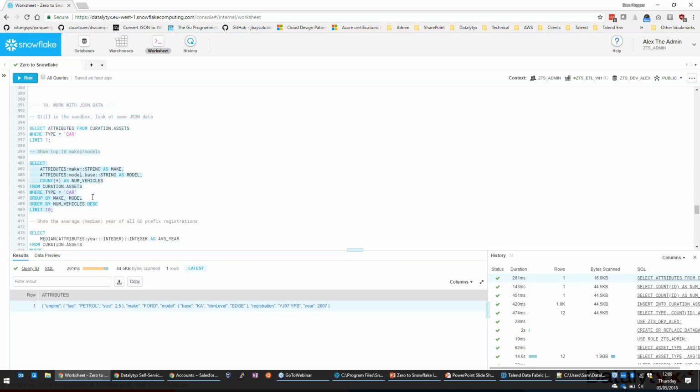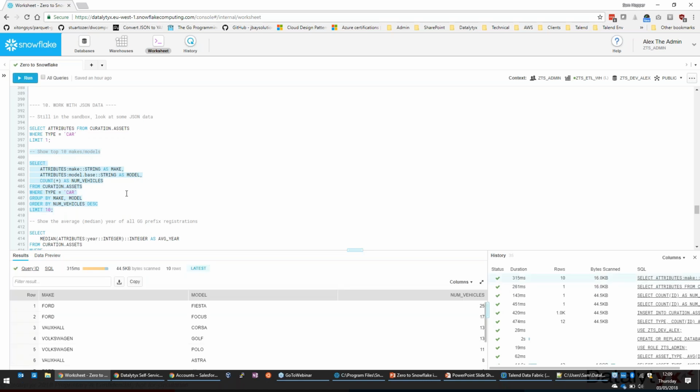First of all, let's get the top 10 makes and models of cars. We're going to filter down our assets just to include cars, and we're going to pull out the make and the model, and we're casting these to string, because when you pull out the raw values from JSON or other semi-structured data formats, it doesn't know what type of data that is. So it'll just put quotes around it and wait for you to cast it to a particular type. If we run that, there we go, Ford Fiesta, 25 in this small set of data we've got. So that's our top 10 makes and models.